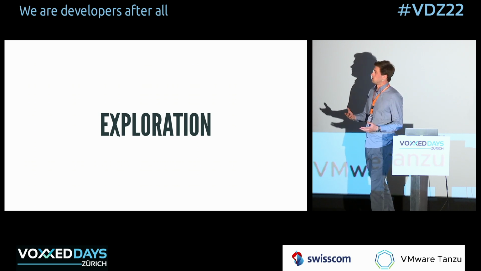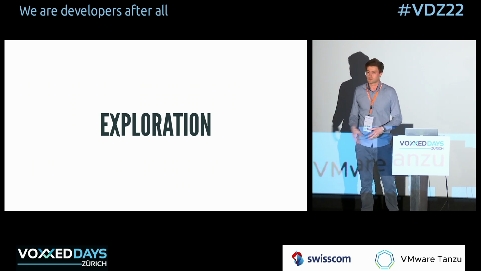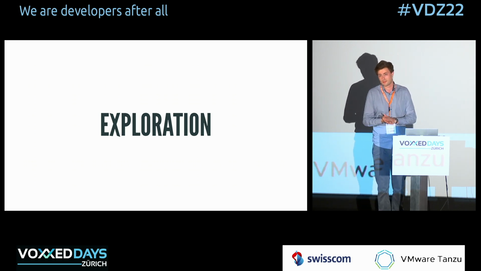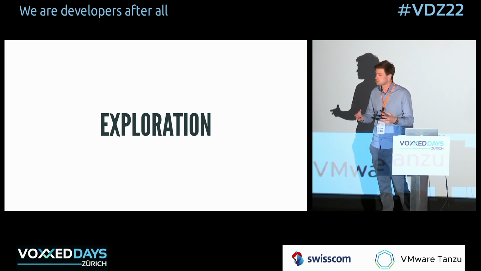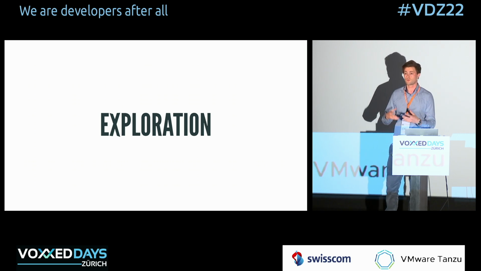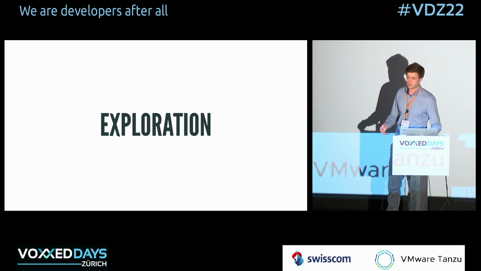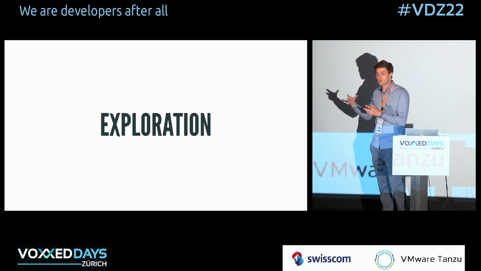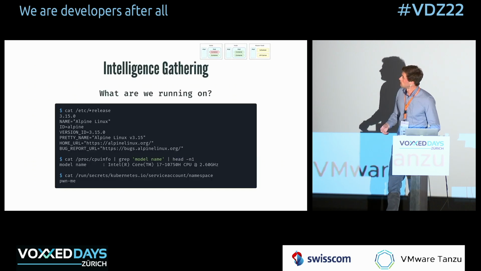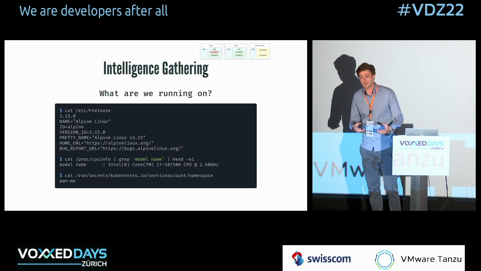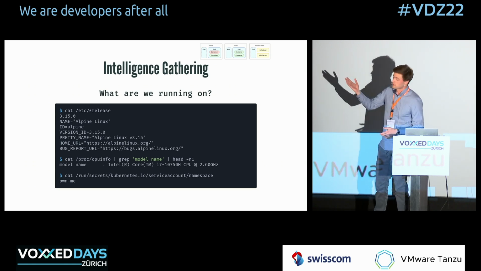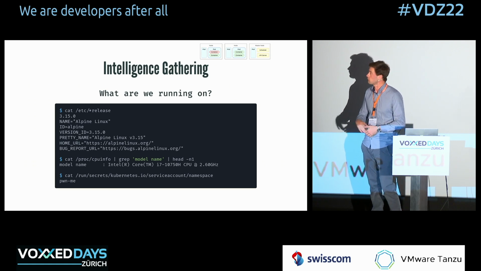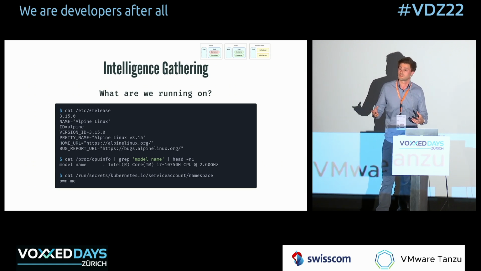Now we get to the interesting part. So we have that shell open, or however we gained access to the container via the remote code execution. Now we start exploring. We start figuring out, okay, what's in our environment? What can we use to go from there? Because our final goal is to get full ownership of the cluster, right? So one of the things we can check is, okay, what operating system are we running on? So via a simple cat, you can figure that out. That already provides you with a lot of information.